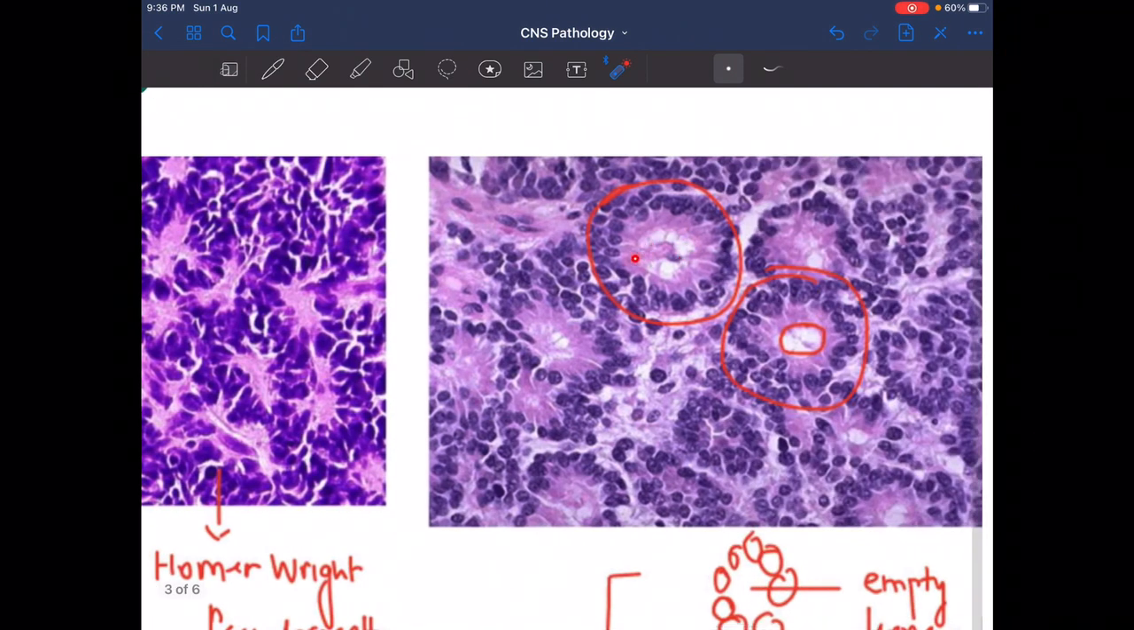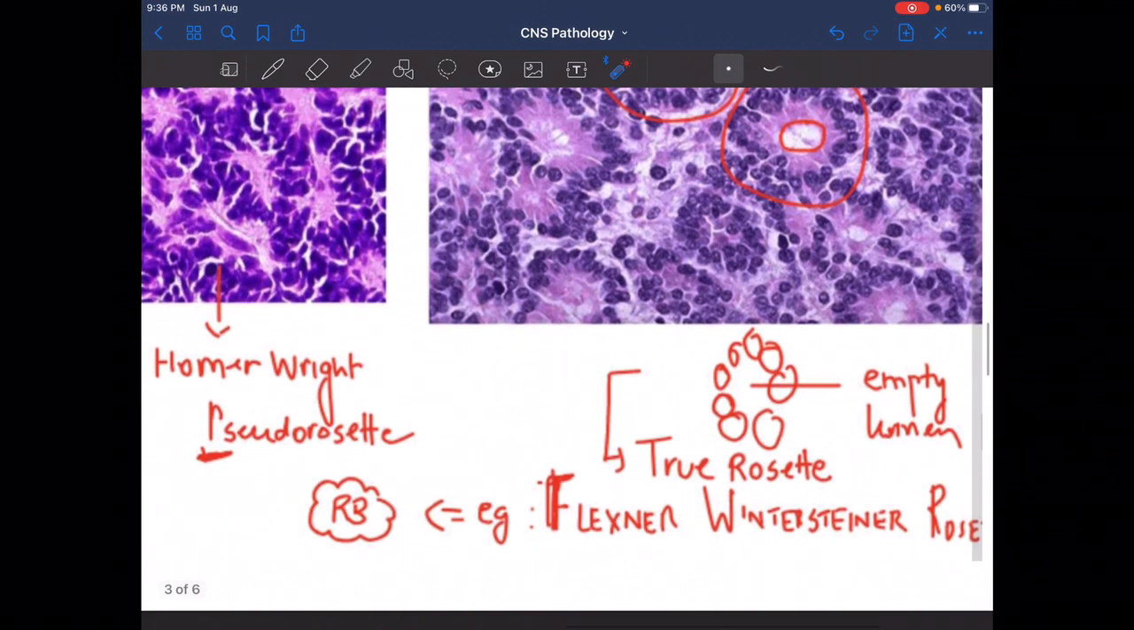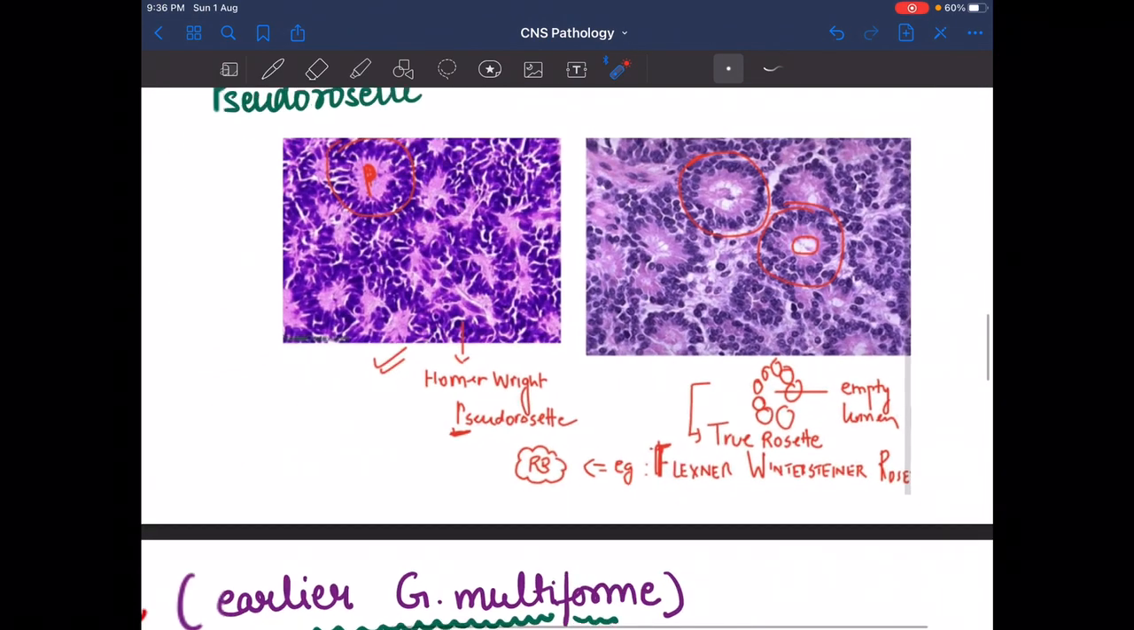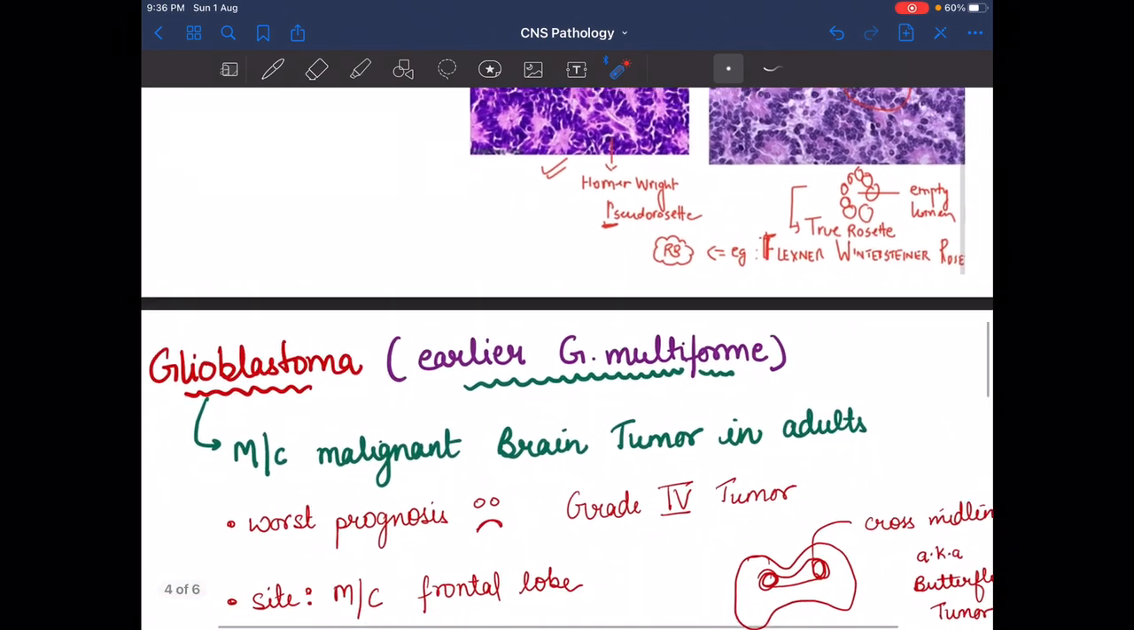So it is a Homer-Wright pseudorosette. While in this we see the center is empty. So this is a true rosette, and the example of true rosette is Flexner-Wintersteiner rosette, which is seen in retinoblastoma. These were true rosettes because the center is empty.